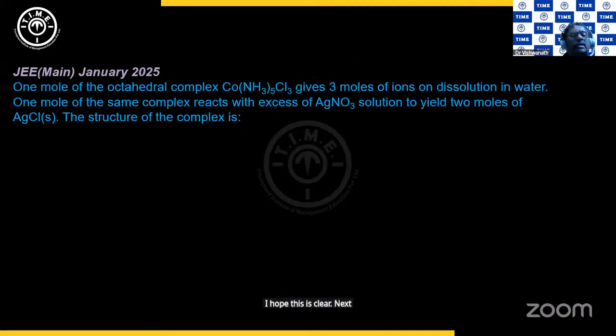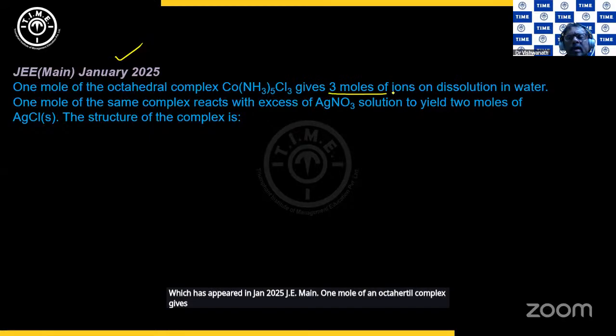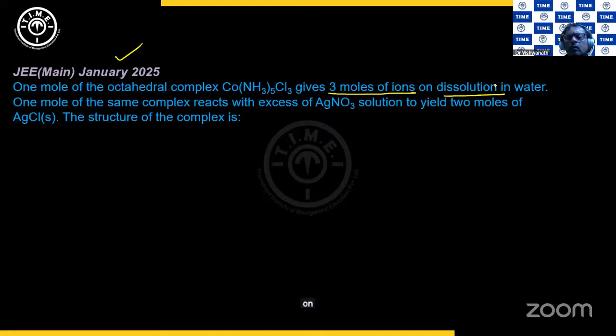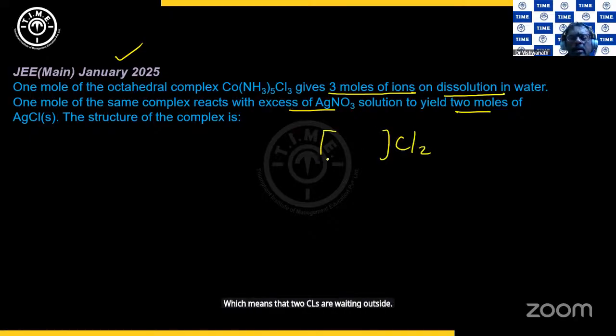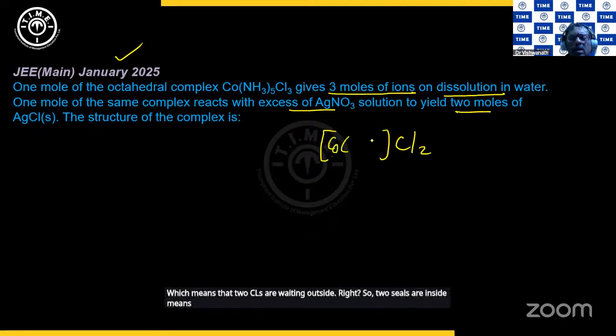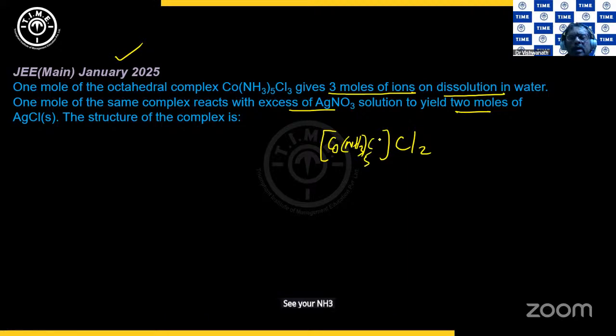Next question, which has appeared in Jan 2025, JEE Main. 1 mole of an octahedral complex gives 3 moles of ions on dissolution in water. So 3 ions come out. 1 mole of the same complex reacts with excess of AgNO3 to give 2 moles of AgCl, which means that 2 Cls are waiting outside. Right? So 2 Cls are outside means the inside will be Co(NH3)5 and then 1 Cl.